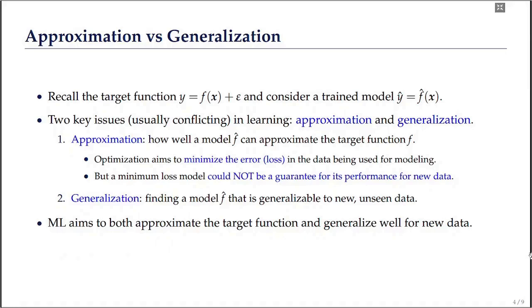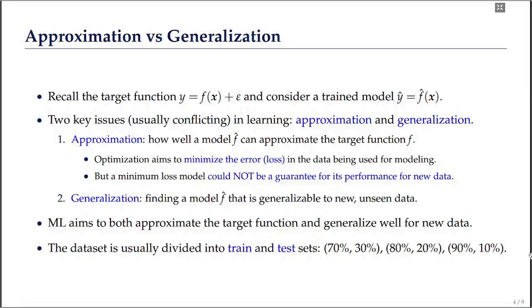For this purpose, the entire dataset is usually divided into two sets, a train set and a test set, usually using a split ratio of 70-30%, 80-20%, or 90-10%. These two splits have different purposes. The train set is used to train the model of interest, so the objective is approximation, and the test set is used for measuring the performance of the trained model on new unseen data. So the test set's purpose is evaluating generalization.